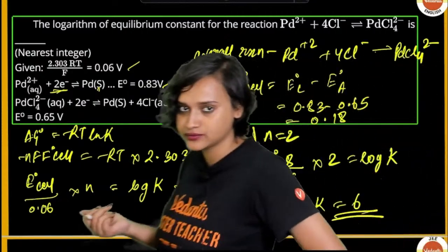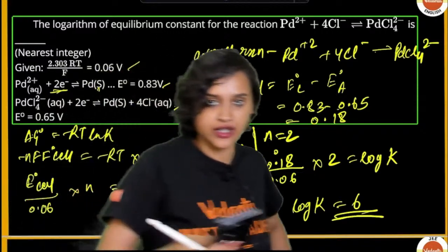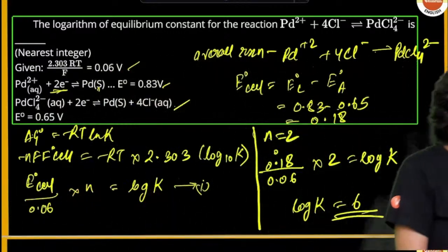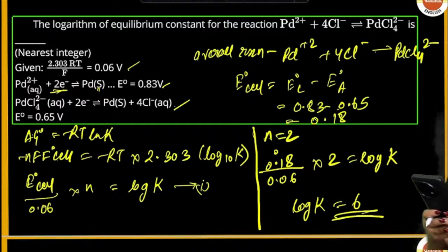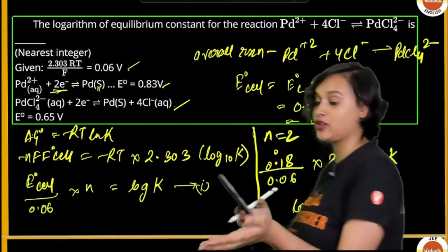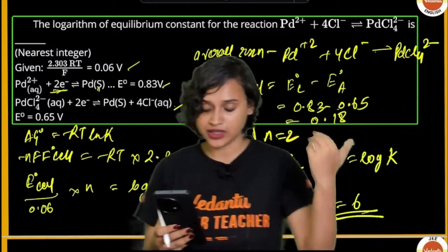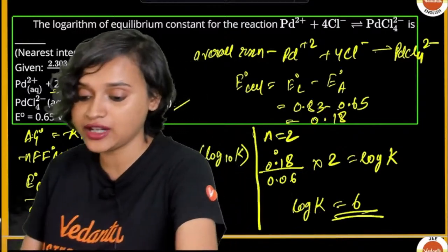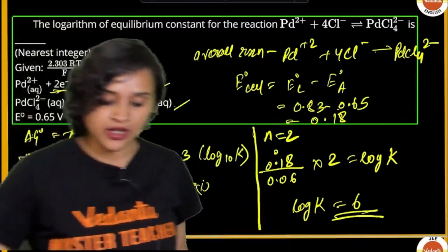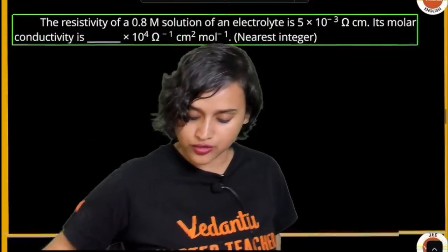This is exactly what we had to figure out, isn't it? Yes or no, guys? Come on, quickly answer. 0.18 divided by 0.06 is equal to 3, right? And this multiplied with 2 is equal to 6. So that is your answer. Very, very good, everybody. Well done. Now let us go to the next question.